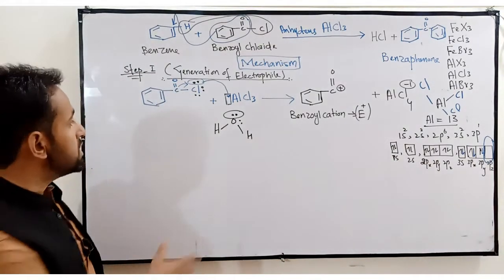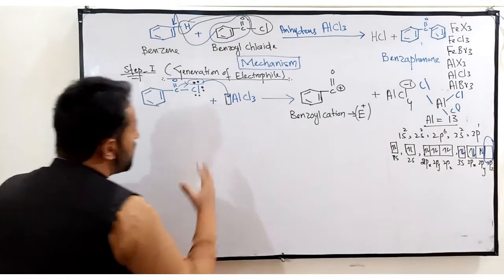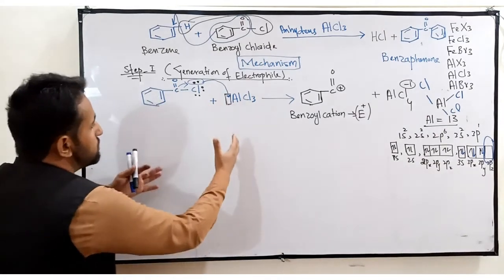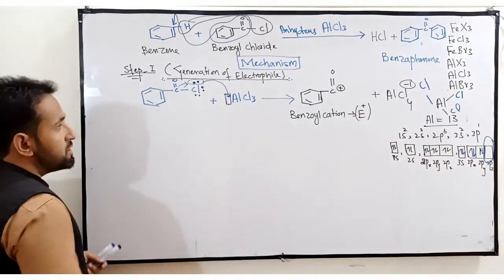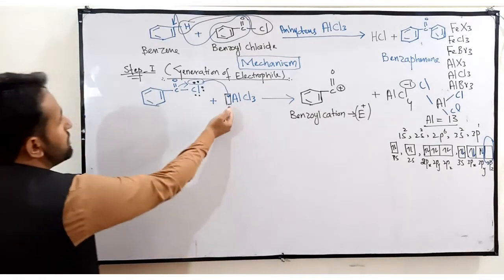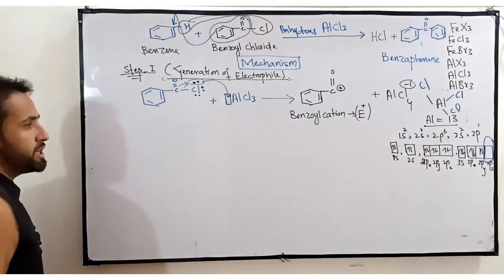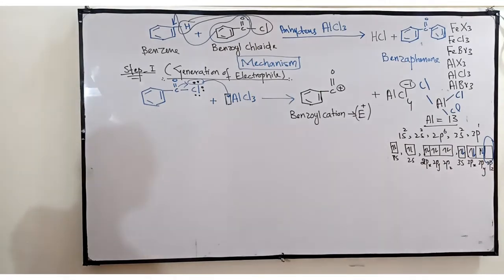So that's why we are using anhydrous Lewis acid, without water molecules. If there is no water molecule, it cannot make a bond with the oxygen atom, so it is compelled to make a bond with this chlorine atom. Understand? This is the first step, which is known as generation of electrophile.